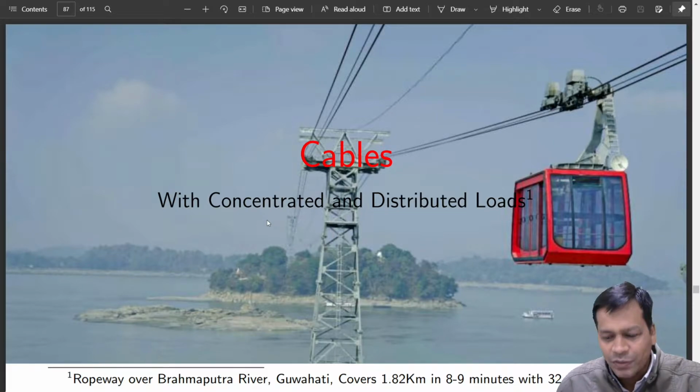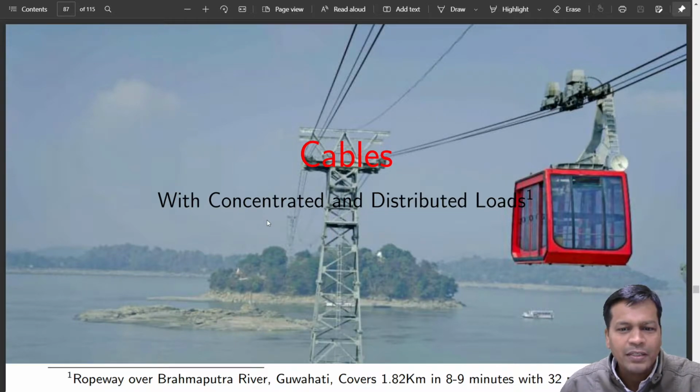So this is the ropeway we are going to talk about. Ropeways, cableways, there are many names for it. Even in Dhanbad we use this to carry coal. Okay, so I'll show you some pictures of that. It can have some concentrated load. It can also have distributed load.